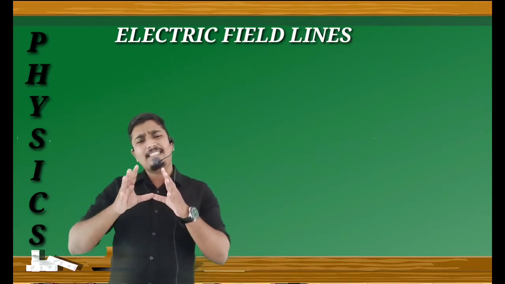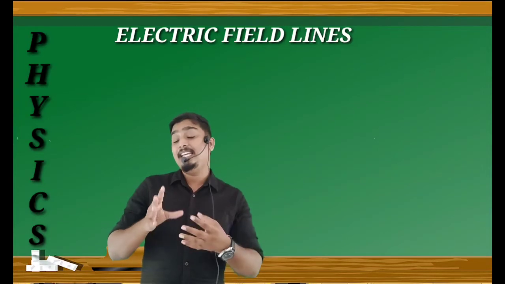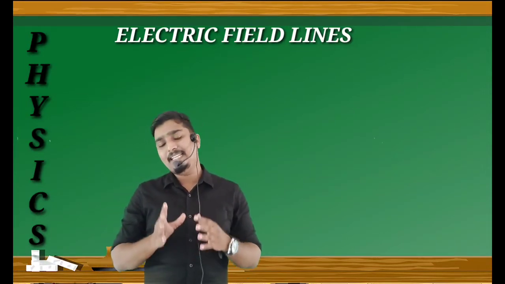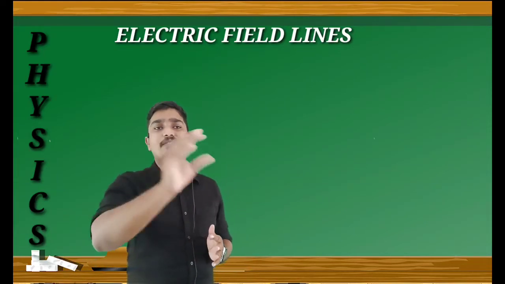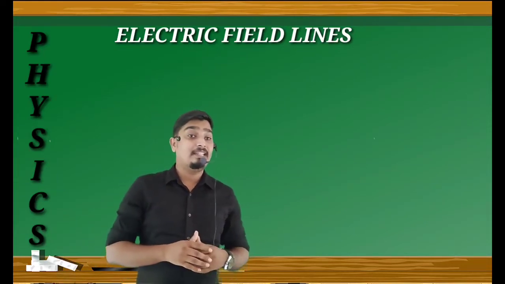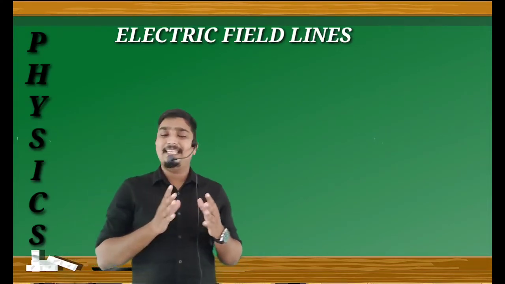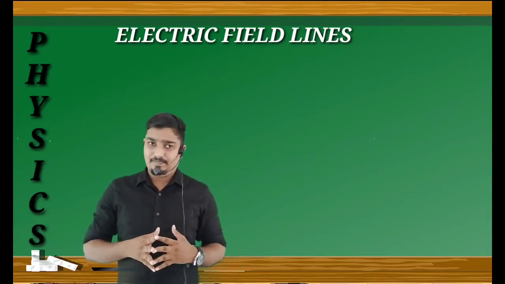That gives these electric field lines. They are imaginary lines. It is an imaginary line that represents the electric field.